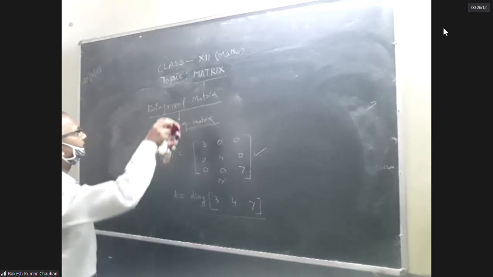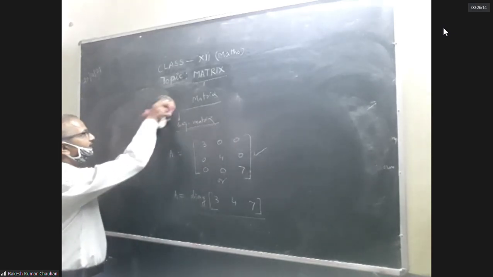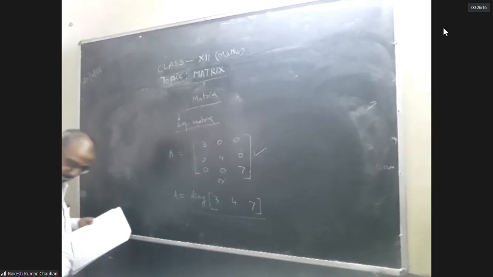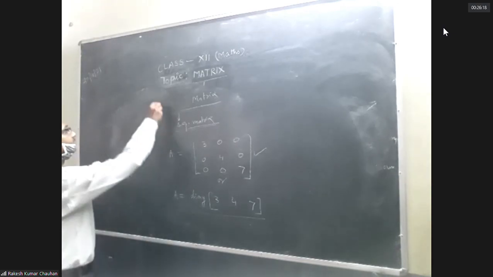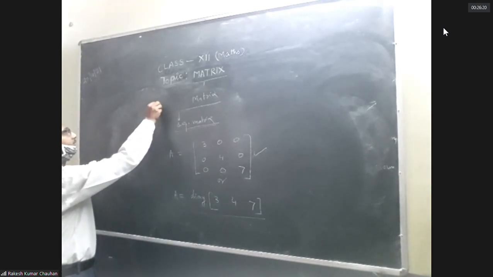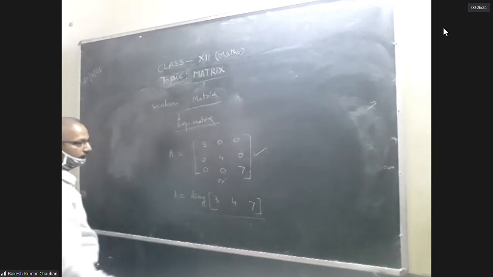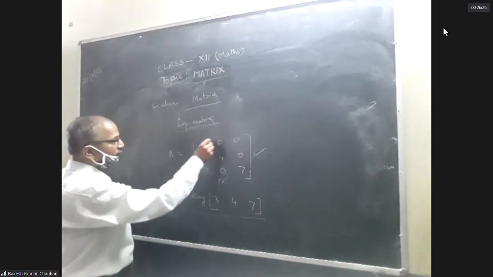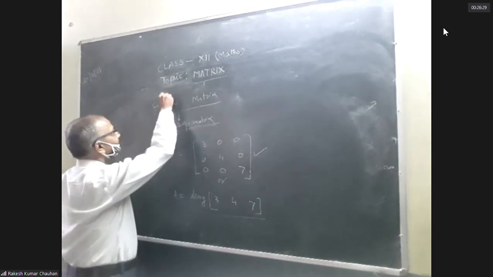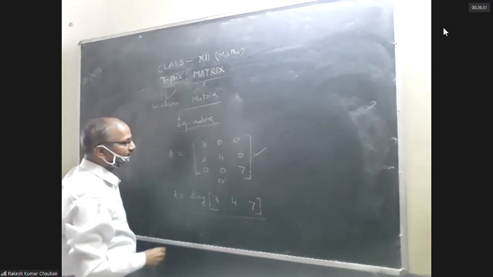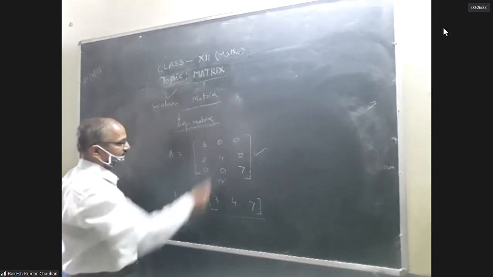Next, scalar matrix. If diagonal, it is also a square matrix. A scalar matrix is a square matrix.